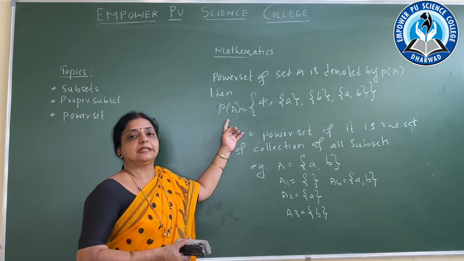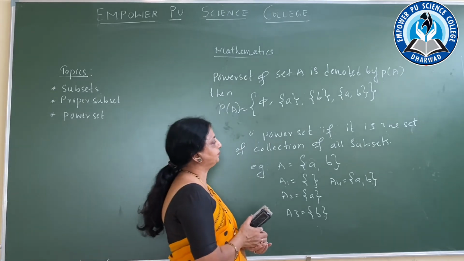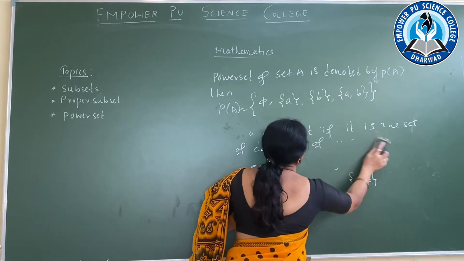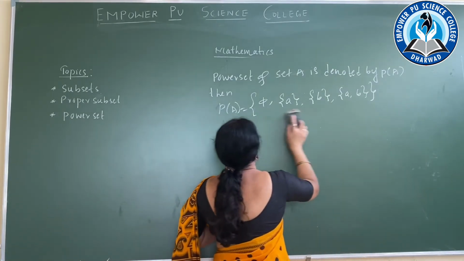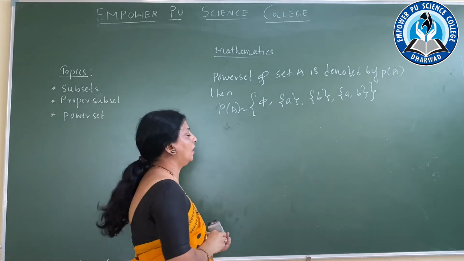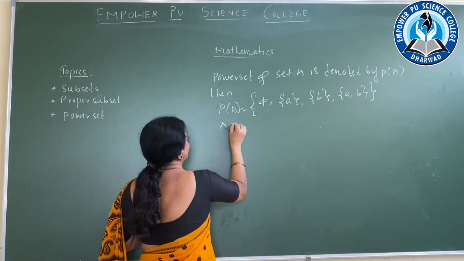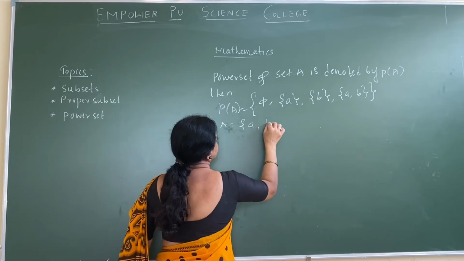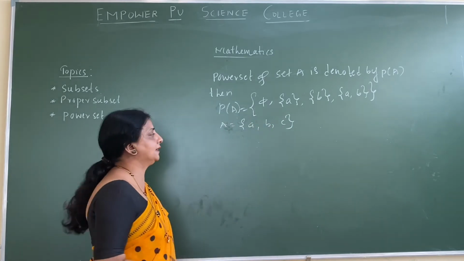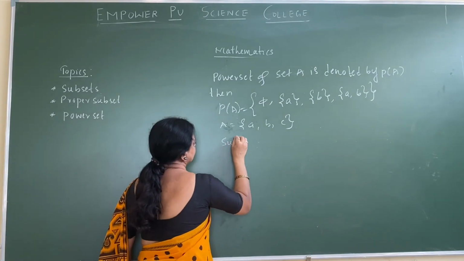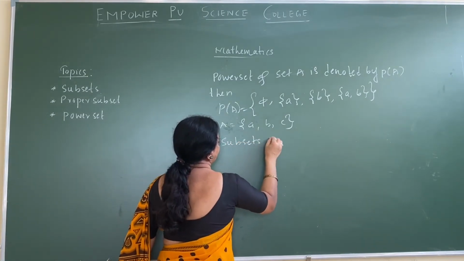So the power set of A, B, C. Now write the power set. A is equal to A, B, C. It is given. Then what are the subsets of A?